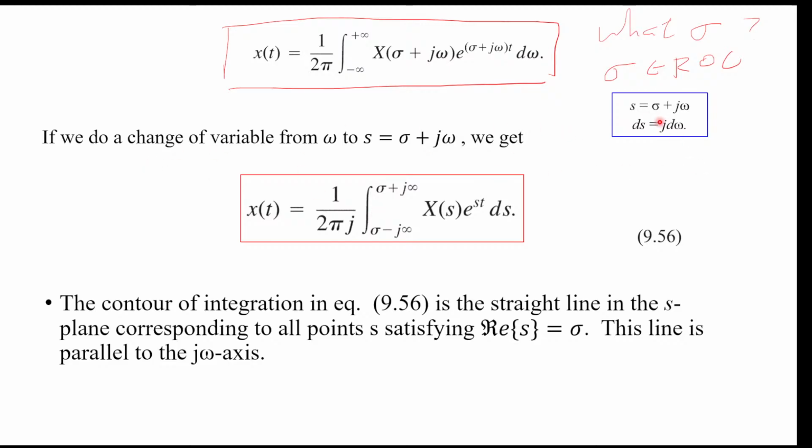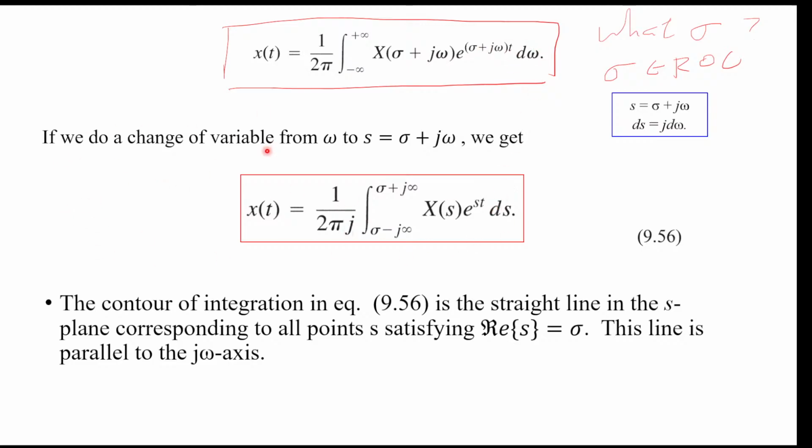Okay, but now we do a bit of a weird change of variable. s was sigma plus j omega, and we only change omega. So if we do this differential analysis, then we know ds equals j d omega. So d omega is 1/j ds. So we get an extra 1/j from changing d omega to ds.